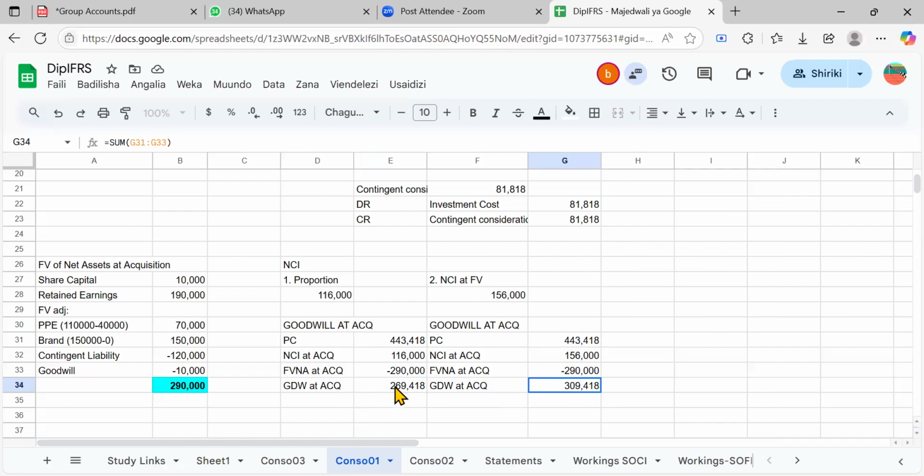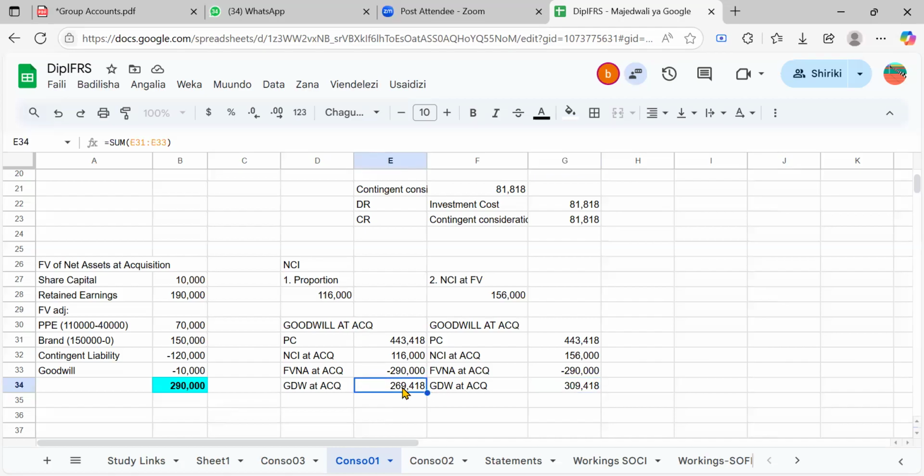You have computed the goodwill well. This is the partial goodwill. It only relates to the parent interest. But this one relates both to the parent interest and the NCI. That's why it is much higher than this one. You see, 309 and here 469.